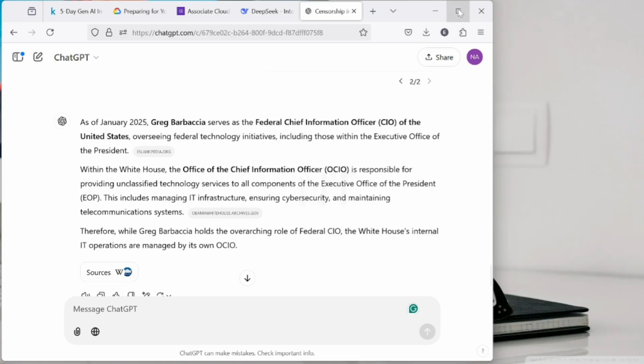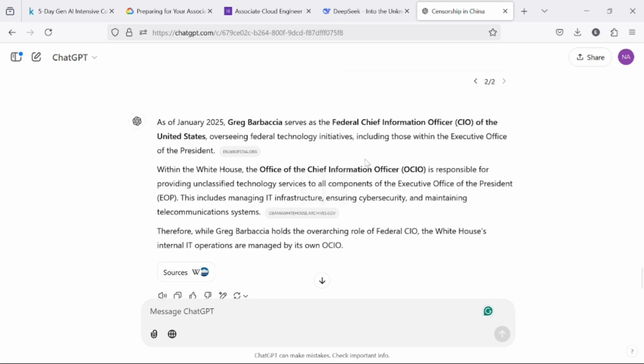We have done these comparisons based on the location of these AI platforms or AI models. They give different answers to the same questions at the same time. So the question you ask GPT, when you ask the same question to DeepSeek, you get different answers. Remember, this is for educational purposes only. We just want to see how censorship works.